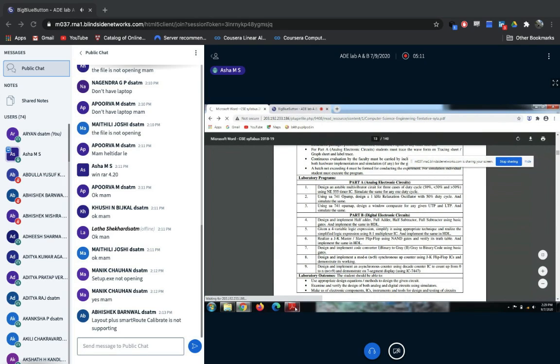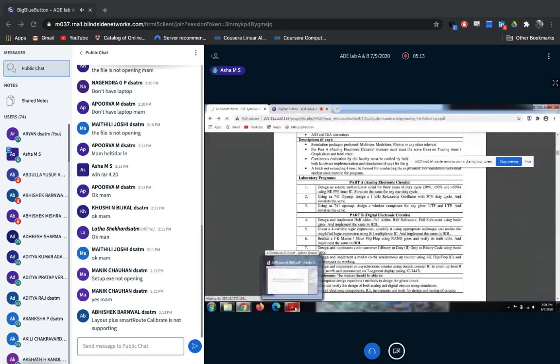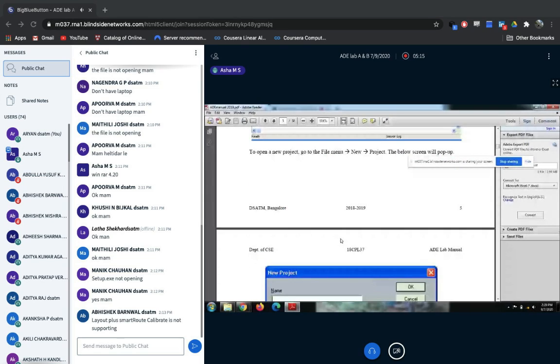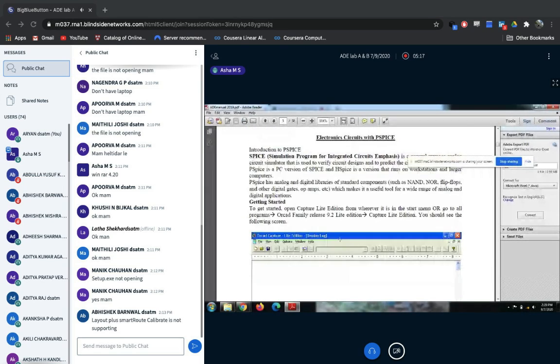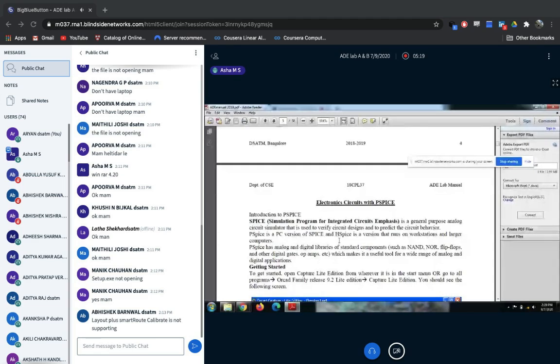Now we'll see what software we are going to use here. To rig up all those things, to do the electronic part, we are going to use the software called PSpice. In the Viva, they will ask what is the abbreviation for PSpice, so make a note of it.